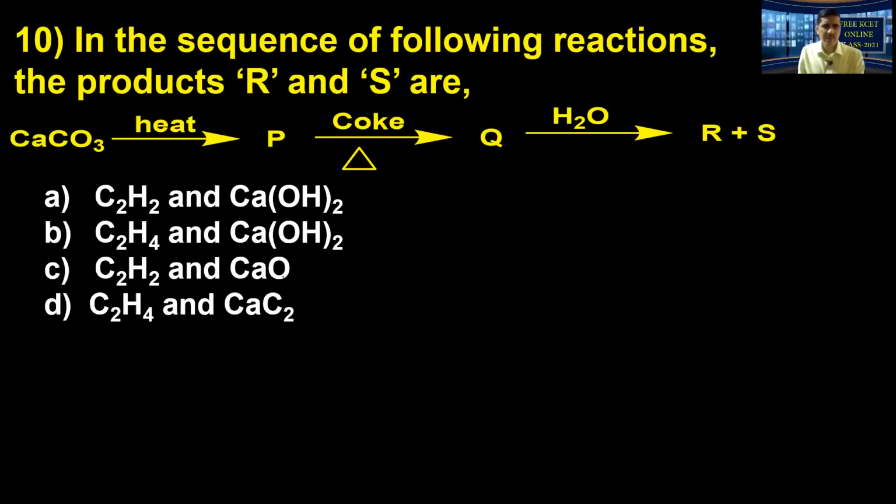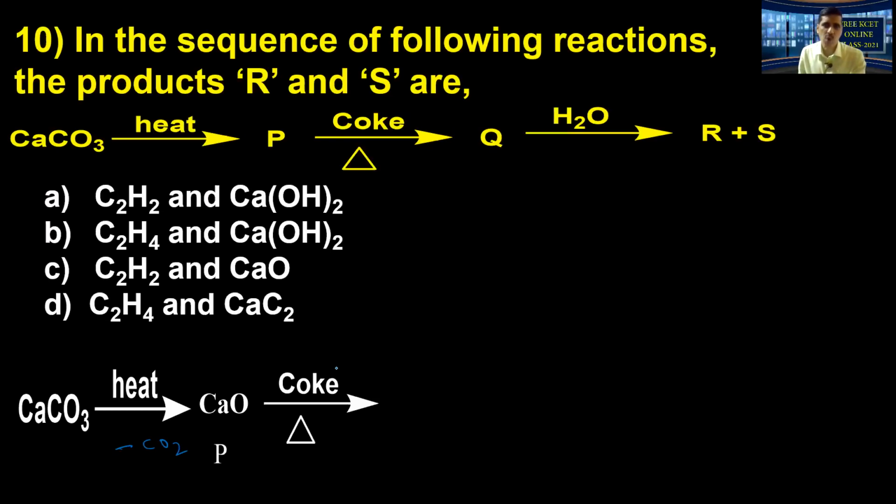Let's work it out. They have correctly mentioned calcium carbonate. Above the arrow, what to do: heat. Now if you heat calcium carbonate, it removes a molecule of carbon dioxide. The decomposition reaction forms P. What is P? Calcium oxide, which further reacts with coke. What is coke? Amorphous form of carbon. It combines with coke, right? That is on heating. So now it removes carbon monoxide. So the product formed is calcium carbide.